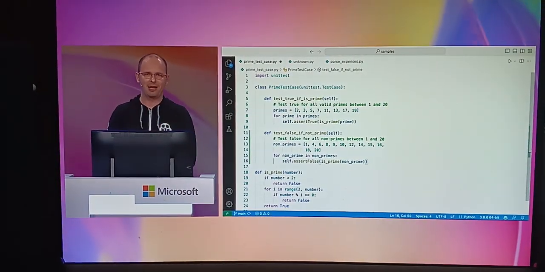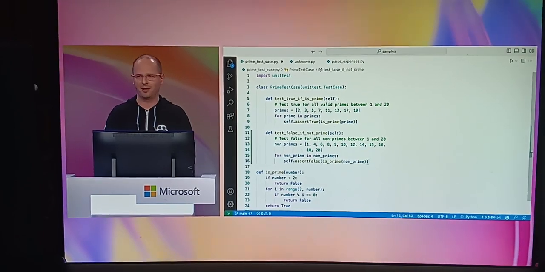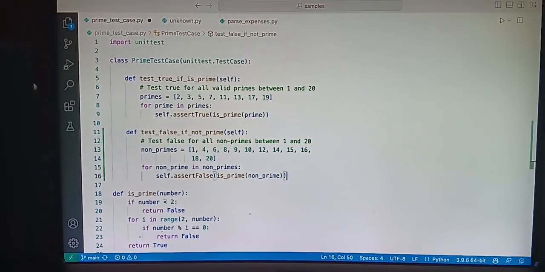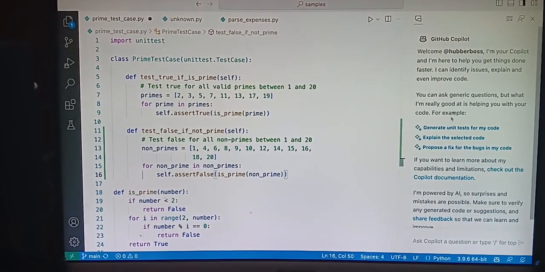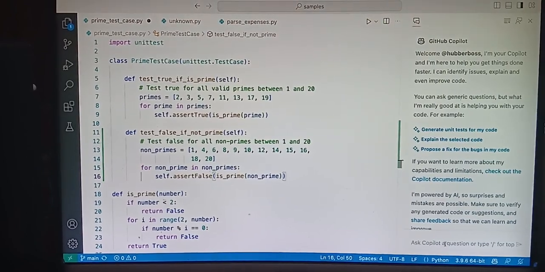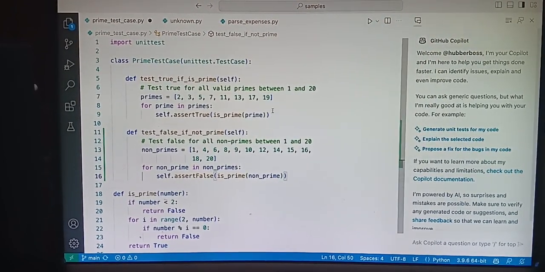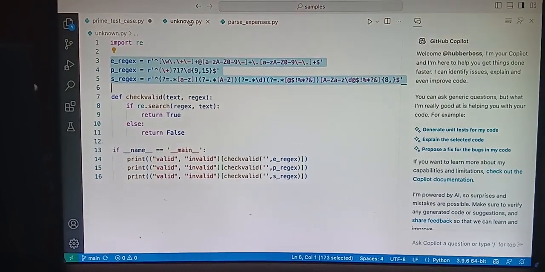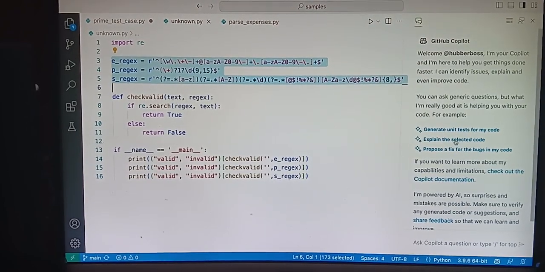But what I can do with Copilot is to provide additional context. I can't tell Copilot what I want, well, until now, because now we have Copilot Chat. It sits right here in Visual Studio Code. It suggests tasks based on natural language, and I can interact with it down here to both learn and build while I'm coding. So I have another file here, it's called unknown.py, and it has these 3 cryptic regular expressions. I have no idea what those are doing. Let's see if Copilot can explain them to us.